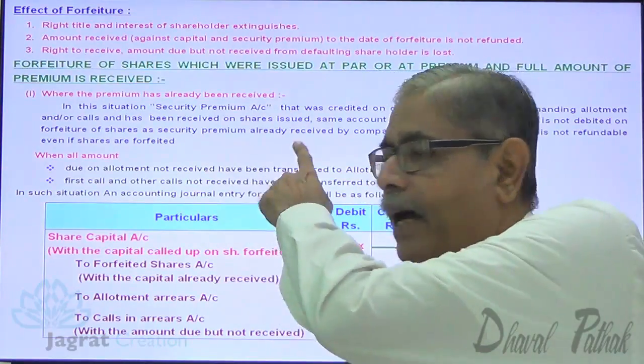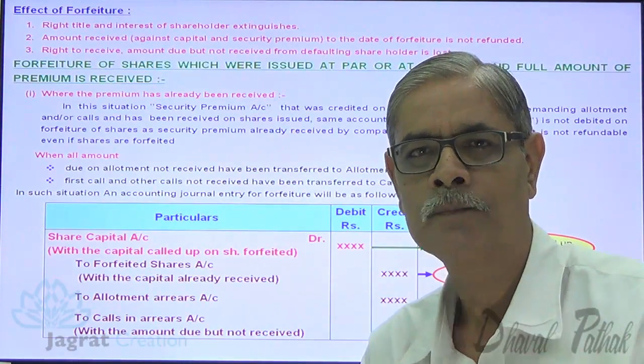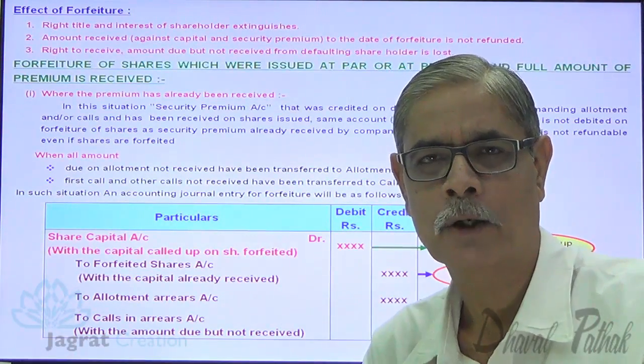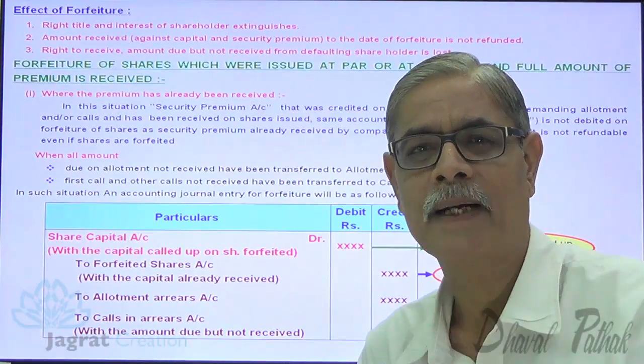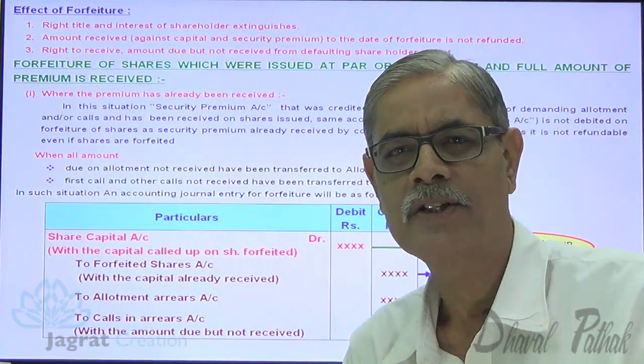But suppose that the allotment due not received was not transferred to allotment arrears account, and calls demanded but not received were not transferred to calls in arrears account, but the amount stands in the respective account. Then how the forfeiture entry gets recorded, that I want to mention next.